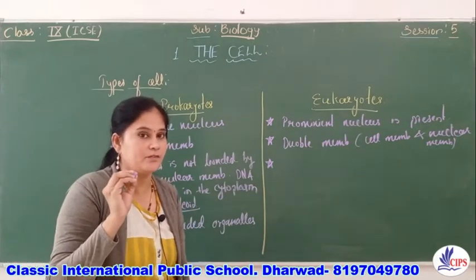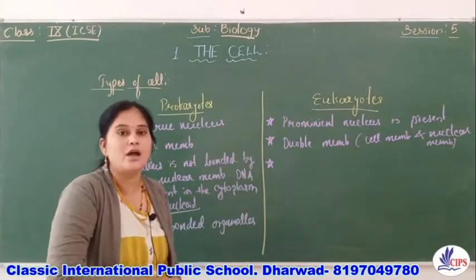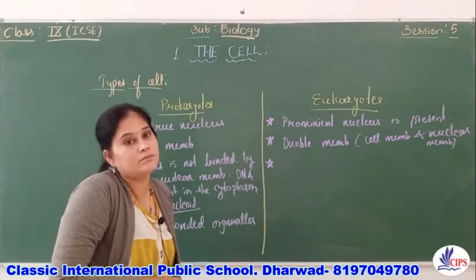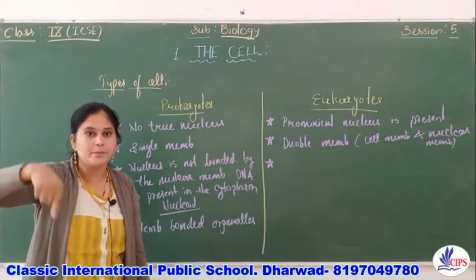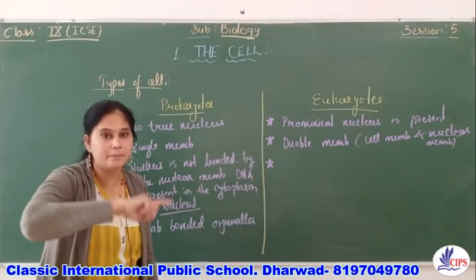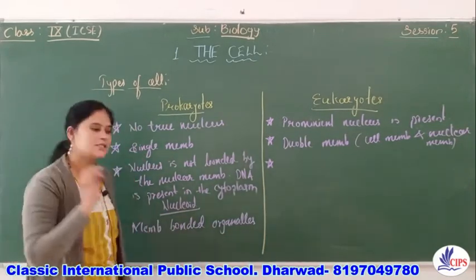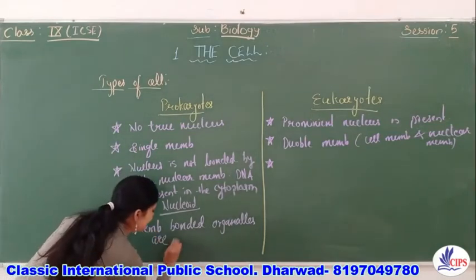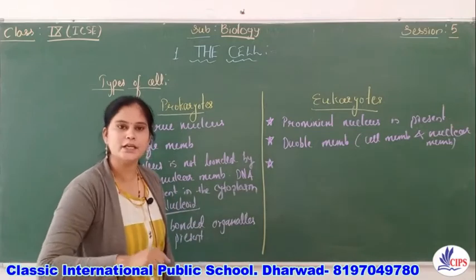Can you give an example? Yes, those are mitochondria, endoplasmic reticulum, nucleus, lysosome, because they have a membrane, they always have a double membrane, right? So membrane bound organelles are present, like the endoplasmic reticulum, right?